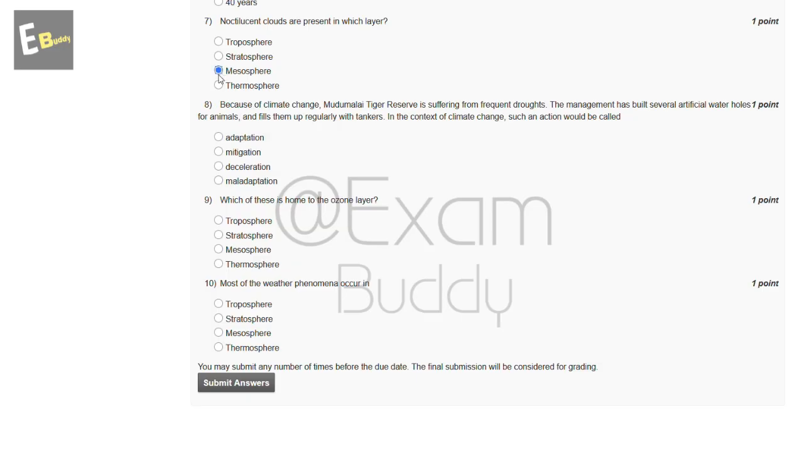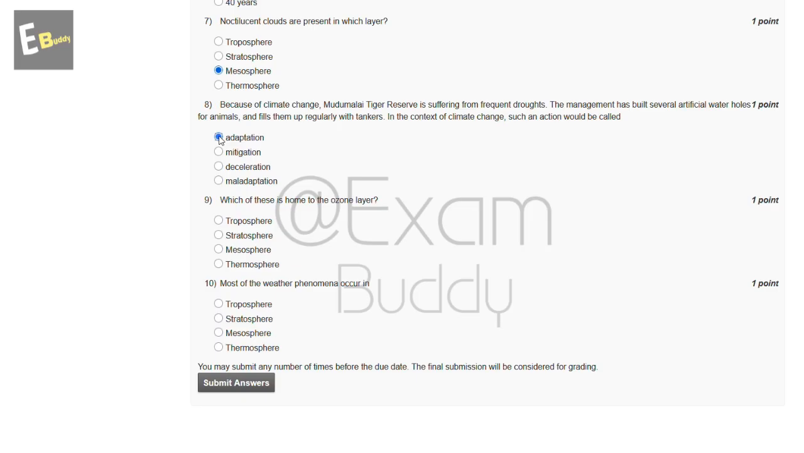Now the eighth question is, because of climate change, Mudumalai Tiger Reserve is suffering from frequent droughts. The management has built several artificial water holes for animals and filled them up regularly with tankers. In the context of climate change, such an action would be called. The options are adaptation, mitigation, declaration, maladaptation. So the answer of our eighth question is A, adaptation.